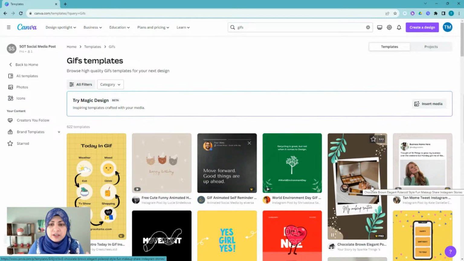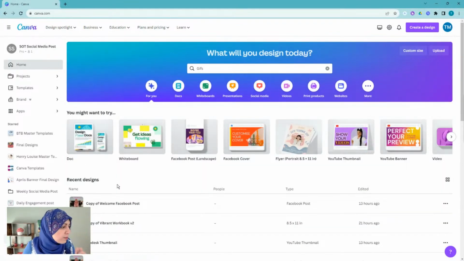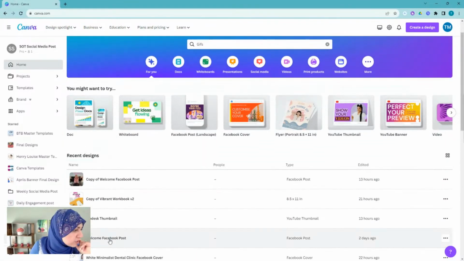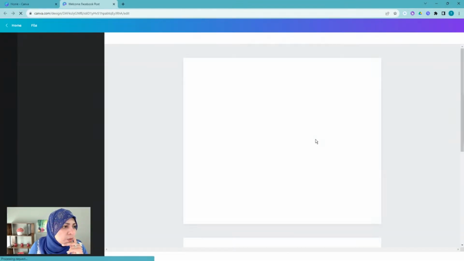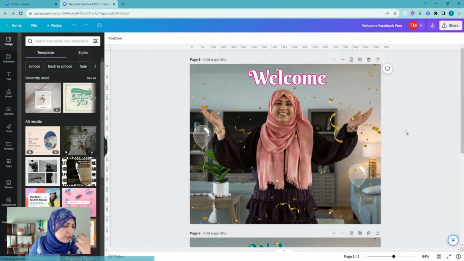You can definitely grab one of these and get started from a template. Or if you want to just convert one of your photos into a GIF, that's what I'm going to try to do, because I had lots of fun doing that yesterday. I'm just going to show a couple of different ways of doing this. I'm going to get started with a welcome post that we do when people join our programs or join our email list. When we're doing a welcome message, before it used to be a bold, old, boring, oh my gosh.